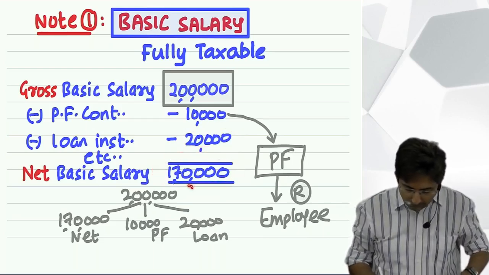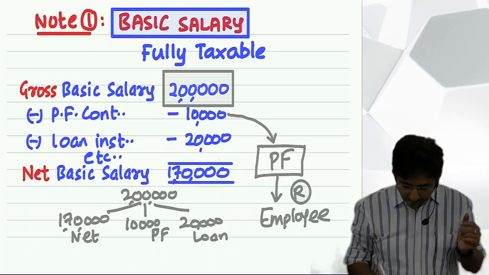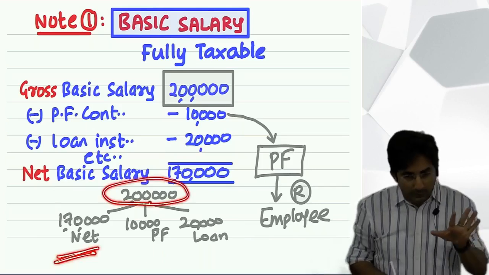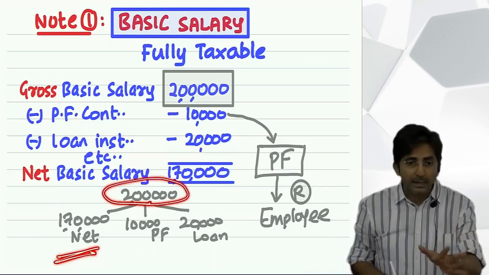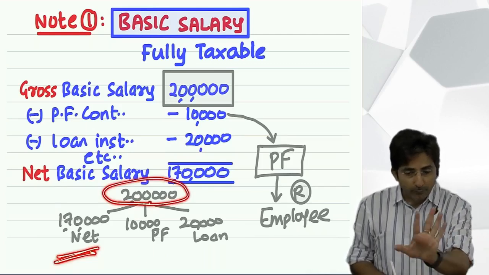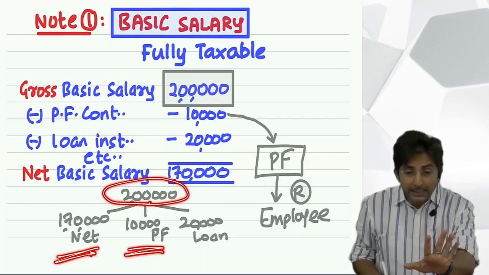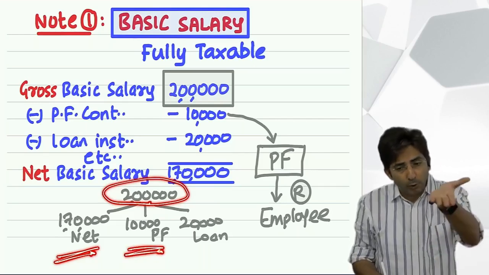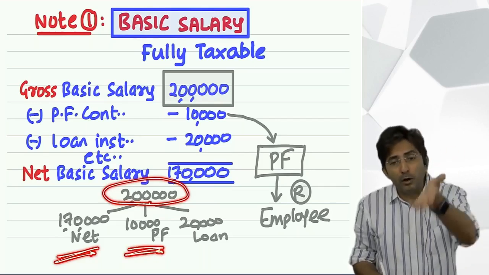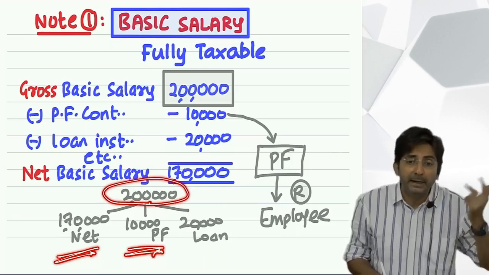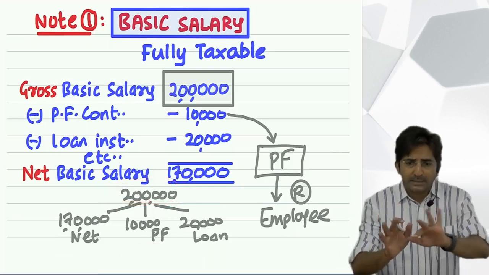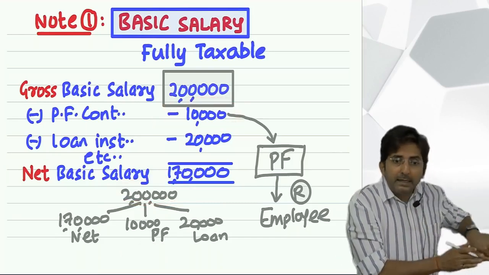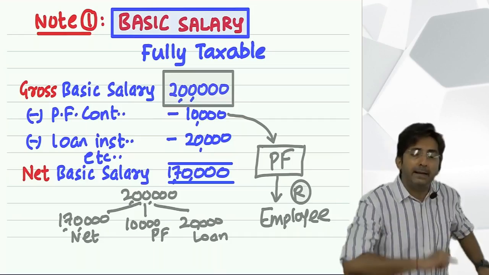Now analyze this salary. Out of the 2 lakh gross amount, you received 1,70,000. So the 1,70,000 you got in your hand will be taxable. This 10,000 you feel you are not getting, but you will get it. It is your money only. And on your money, if you don't pay tax, who will pay tax? Will the boss pay? The boss has cut this amount. I am talking about the Provident Fund. The boss is cutting it right now, but after all, who will get it?